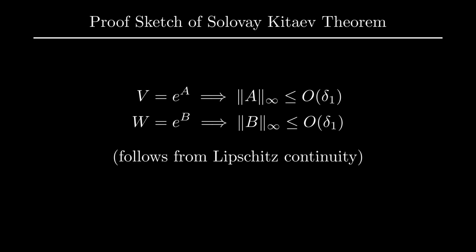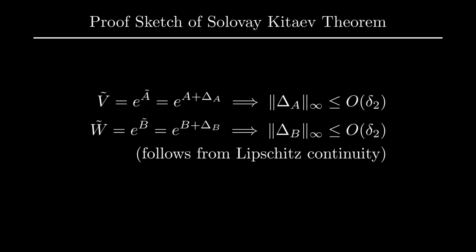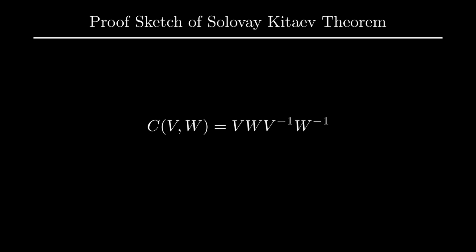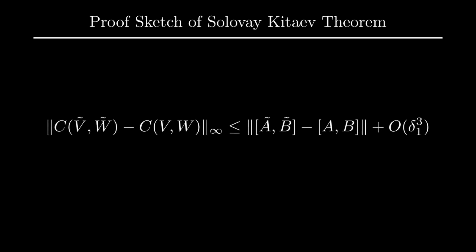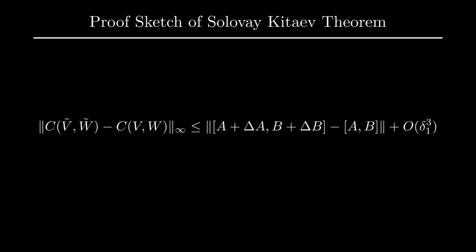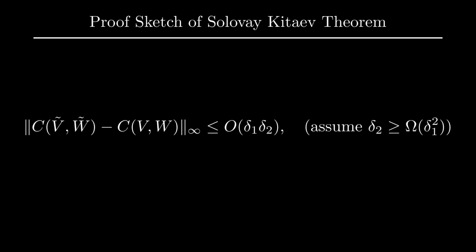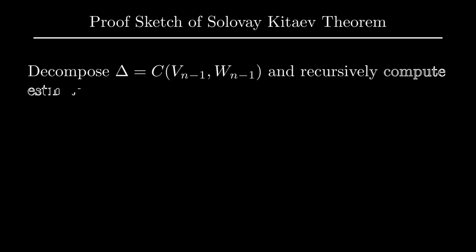Proving this simply requires applying the BCH formula for exponentials of operators, after which we can ignore the higher order terms, then Taylor expand the exponential, and finally compute the operator distance. This means that if we decompose delta into a group commutator, choosing V, W to be close to identity, we can recursively approximate V_{n-1} and W_{n-1} to epsilon_{n-1} accuracy.